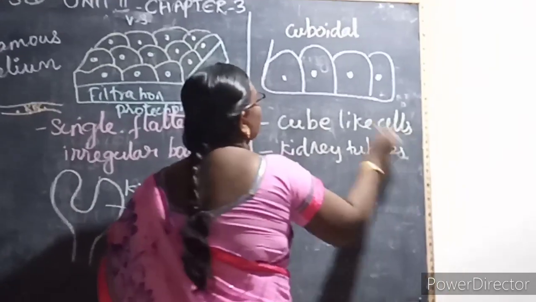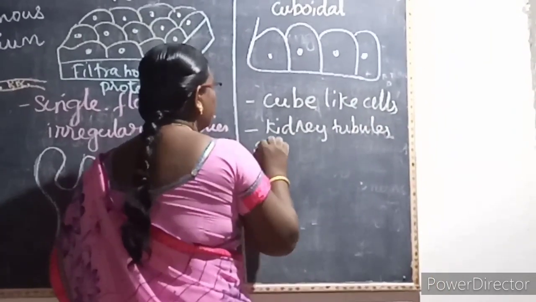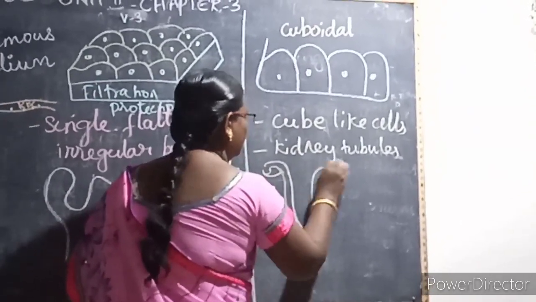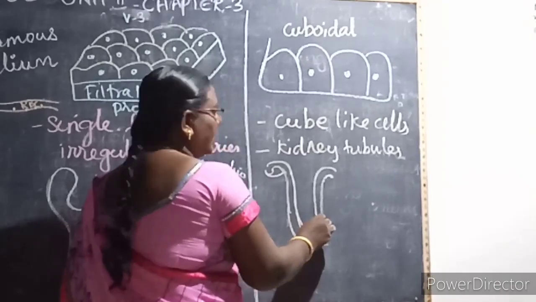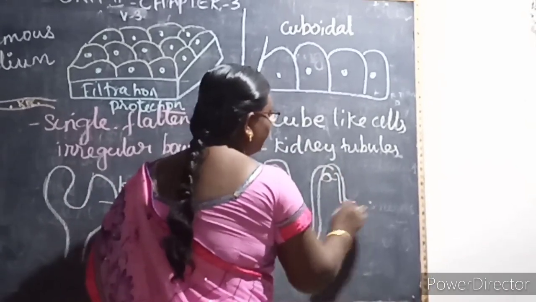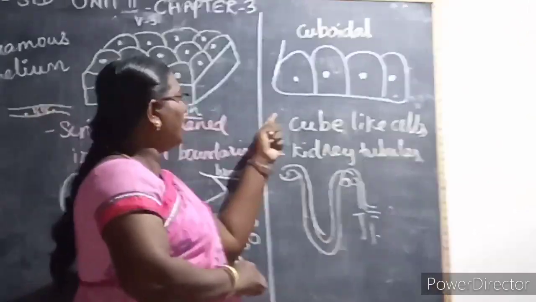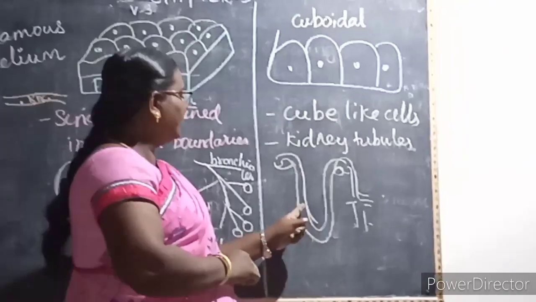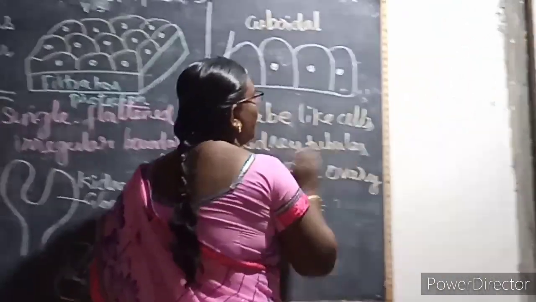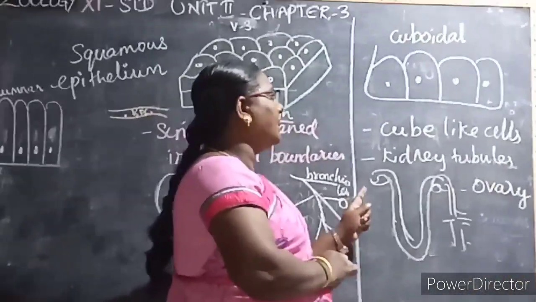You can see the cuboidal epithelium in the kidney tubules, that is the nephron: the proximal convoluted tubule, distal convoluted tubule, and then the collecting duct. The cuboidal epithelium is seen in the kidney tubules as well as on the surface of the ovary, that is in the female reproductive system. Here the main function is secretion.